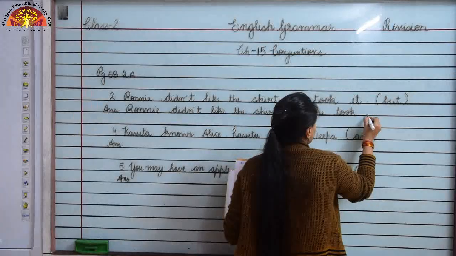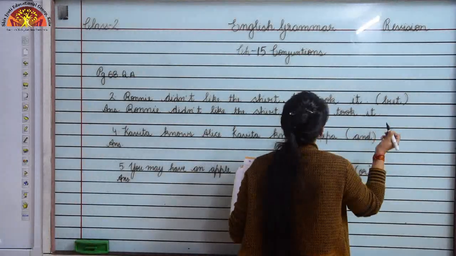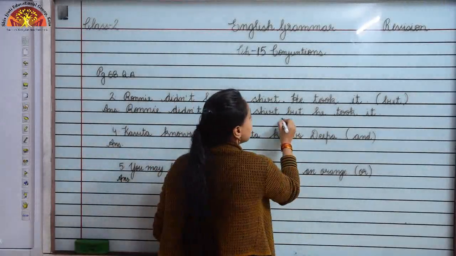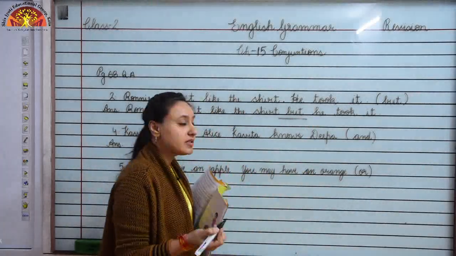So children, this you already learnt that whenever sentences are of opposite ideas, we use the conjunction word but, okay.